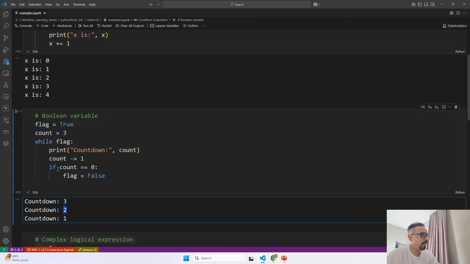And once it iterates, the if says if count is equal to 0. So now 0 is equal to 0. We have changed the value of this flag which has been defined over here. Now from true it became false and the loop has ended.